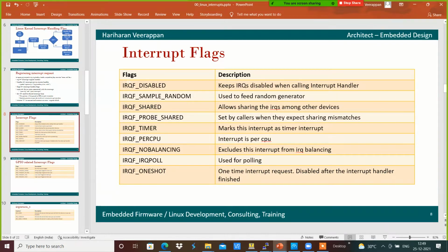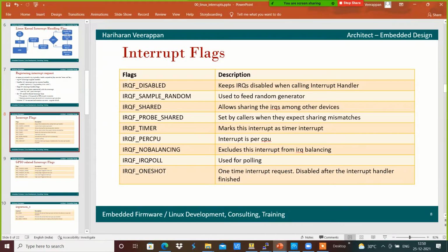If suppose a single IRQ has been shared with multiple devices, then we will be using IRQF_SHARED, and we have IRQF_TIMER, which will be used when the interrupt has to be marked as a timer interrupt.